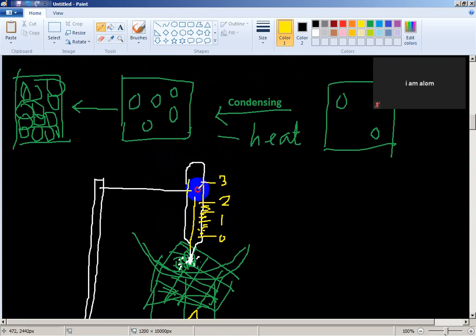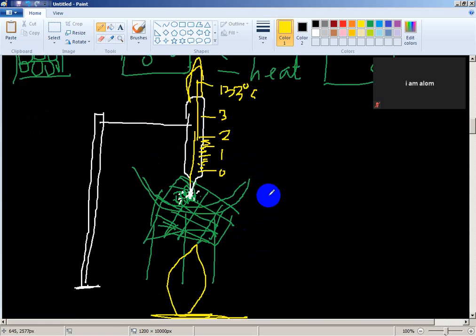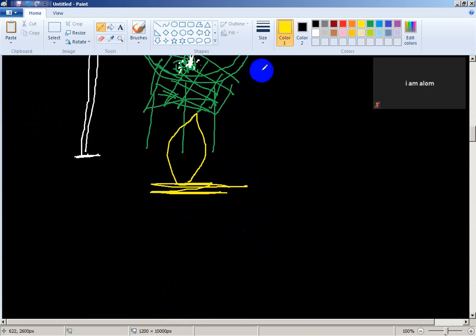When the temperature rises to 130 degrees Celsius, solid urea starts to become liquid. So the melting point of urea is 130 degrees Celsius.